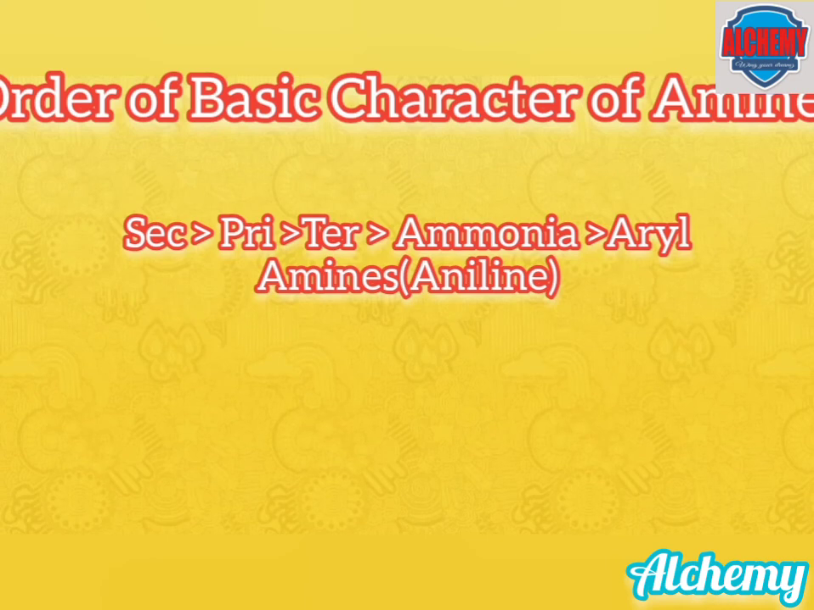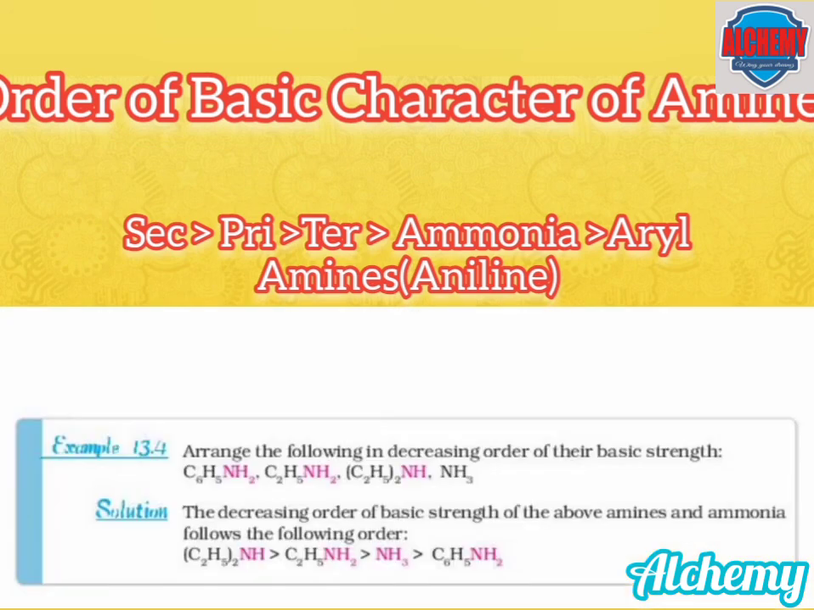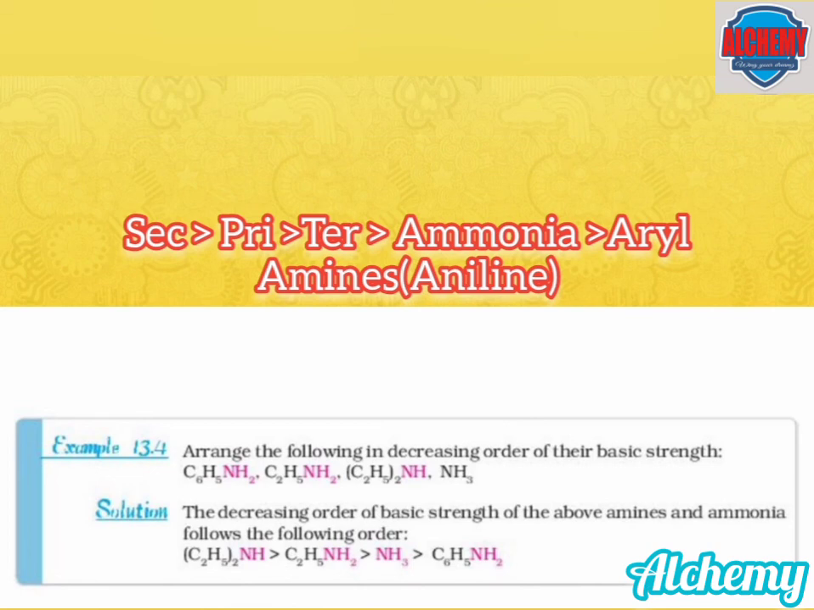The basic character of amines is given by secondary greater than primary, greater than tertiary, greater than ammonia, greater than aryl amines like aniline. Based on this, an in-text question is given here. Arrange the following in the decreasing order of their basic strength. The basic strength order is already given above, that is secondary followed by primary, tertiary followed by ammonia and last the aryl amines like aniline. So we will get the answer as follows.